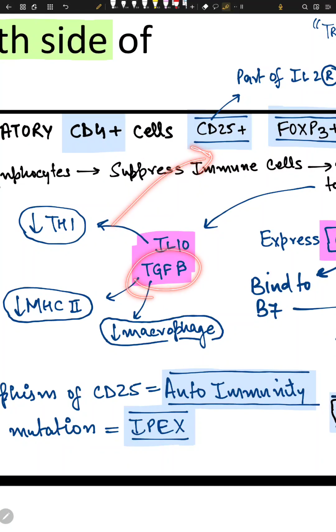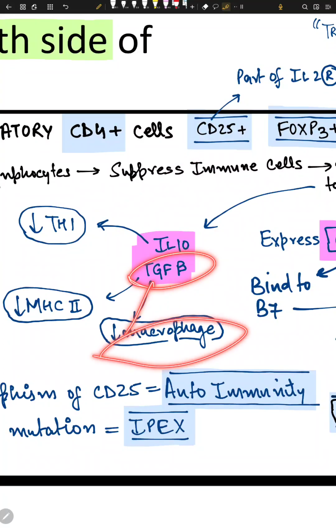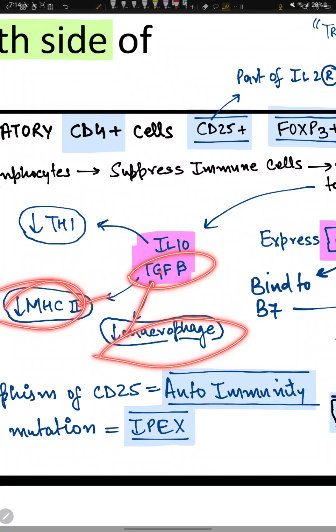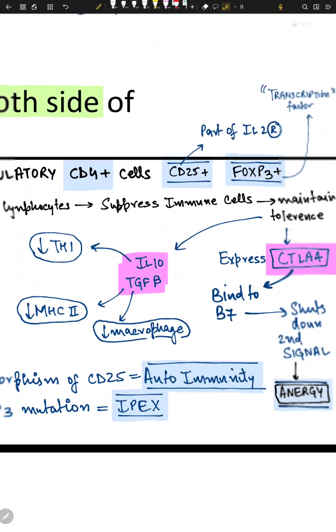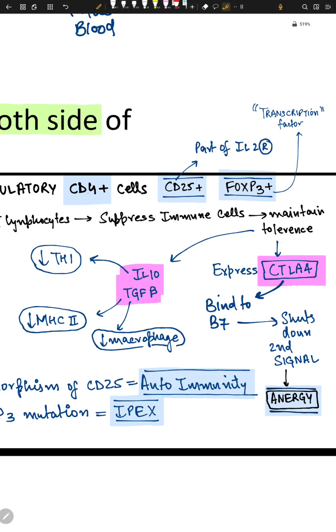TGF beta is the opposite of it, right? So TGF beta decreases macrophages. TGF beta decreases MHC molecules. And IL-10, we know, suppresses TH1. It's anti-inflammatory. It produces cytokines that inhibit TH1. So now we know CD4 regulatory cells, CTLA4, anergy.